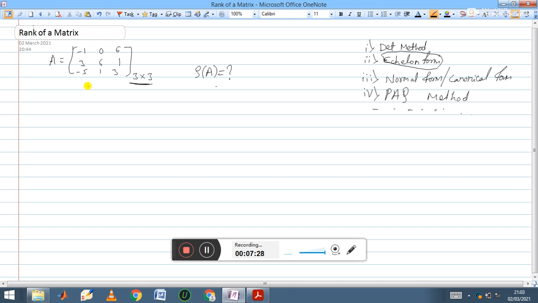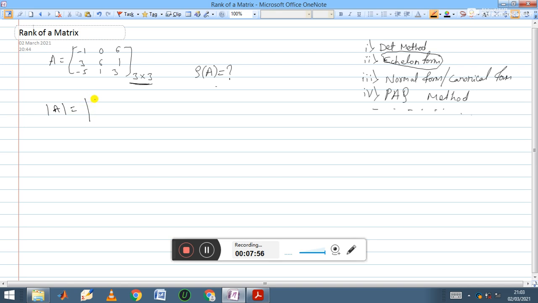4 possibilities. Out of 4, the rank of A is never equal to 0 because the given matrix is non-zero. Then there are three possibilities, either rank 1, 2, or 3. So let us identify. To identify that, you find the determinant value of the given matrix. So let us find the determinant of A.